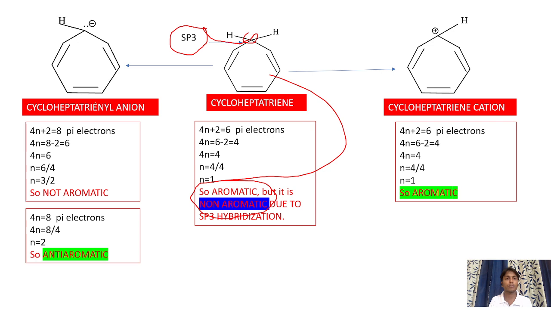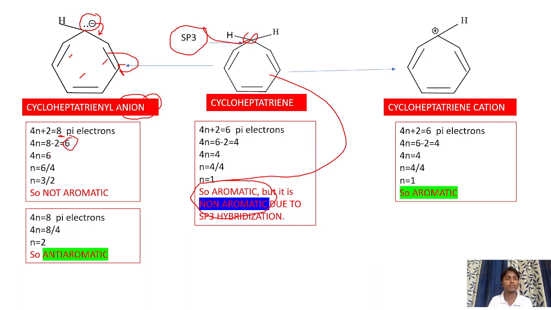Next, cycloheptatrienyl anion. Apply the 4n plus 2 rule. See, 1, 2, 3, nothing but 3 bonds, so 6 electrons. We need to consider the extra pair of electrons because this is also involved in resonance. Then the total is 8 electrons. 4n plus 2 is equal to 8, 8 minus 2 is equal to 6.